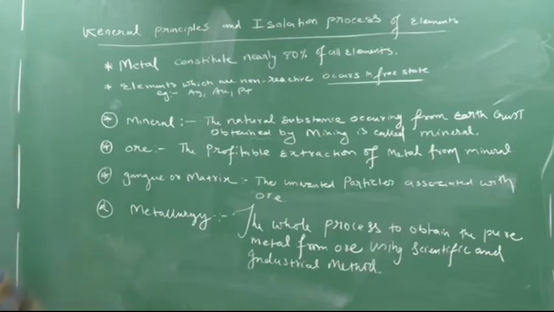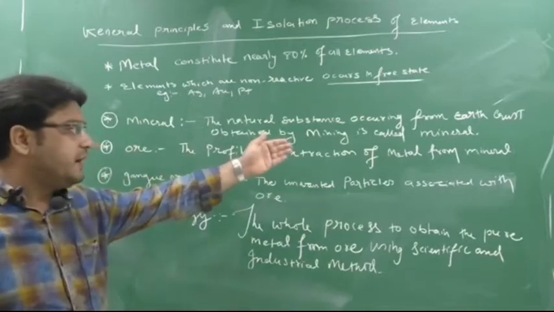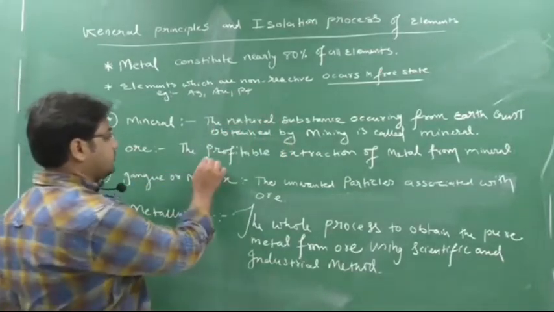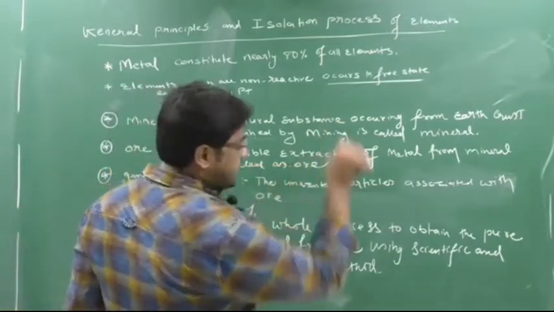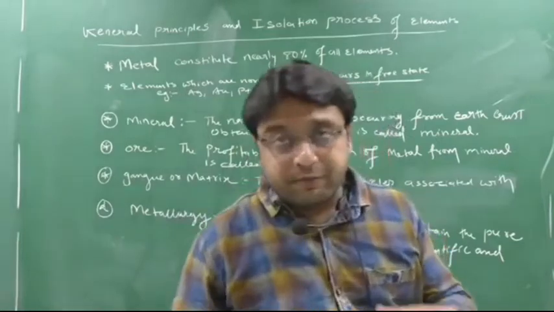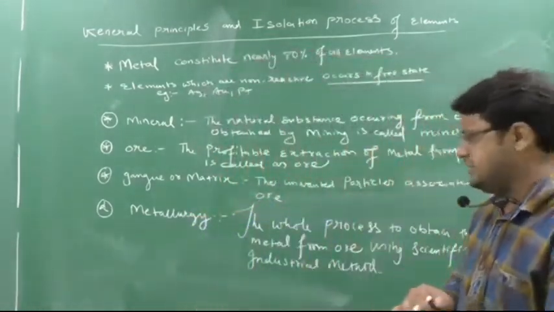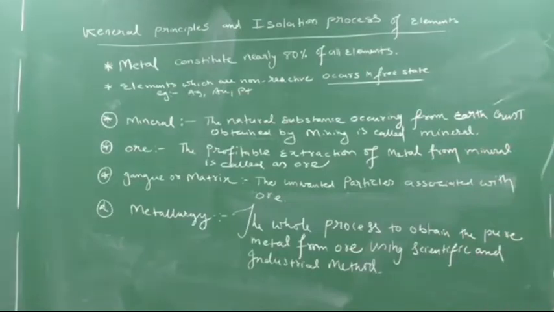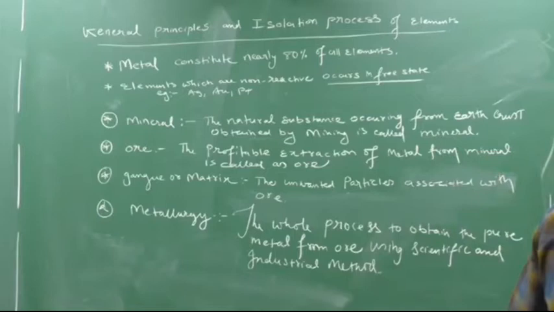Next I come towards ore. Now understand this, okay? Ore means the profitable extraction of metal from mineral is called ore. Understand the definition: the profitable extraction of metal from the mineral is called an ore. What does this mean?